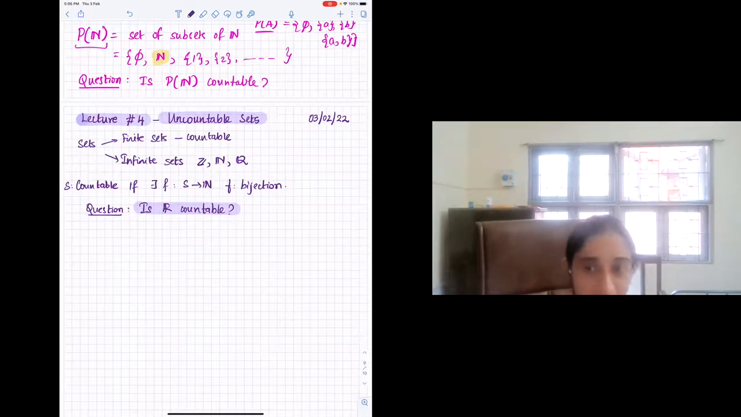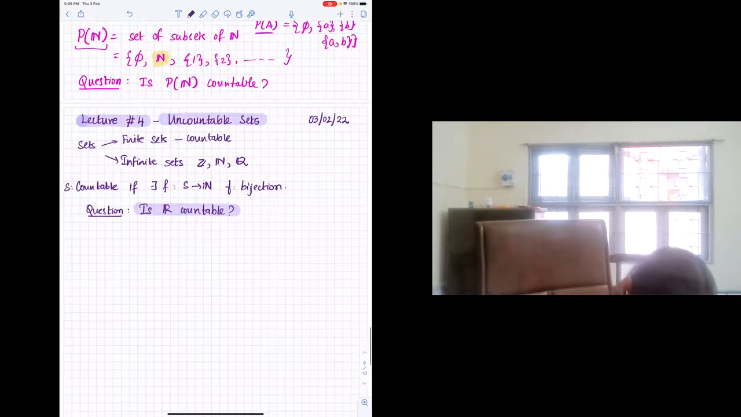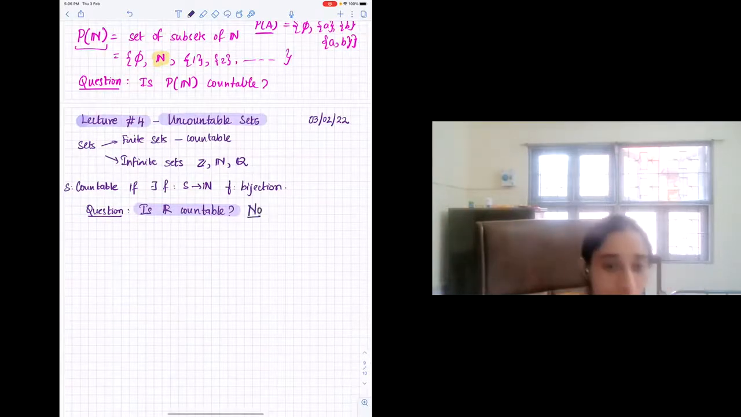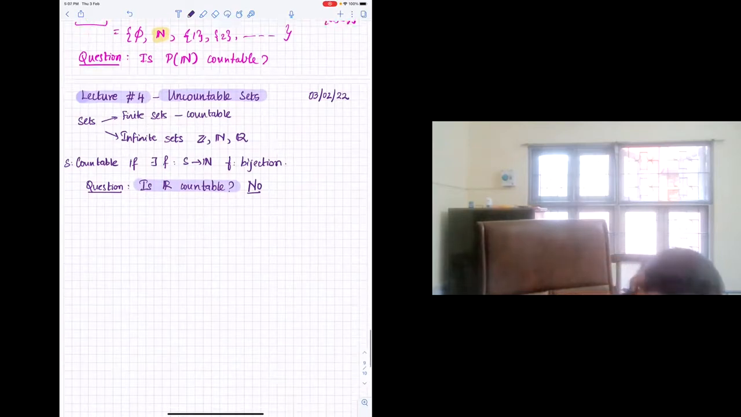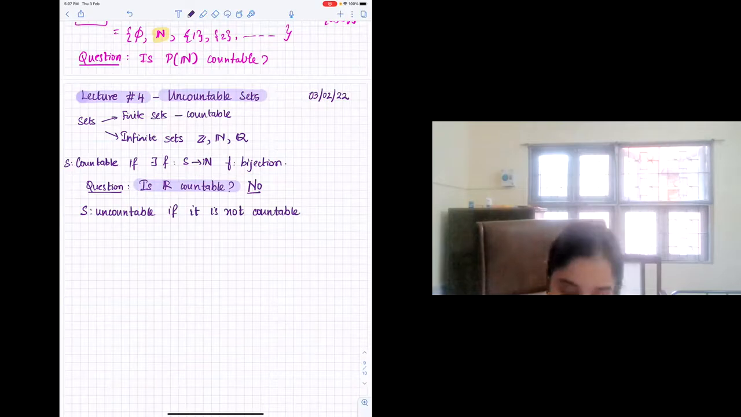Okay. So maybe you haven't guessed, or you all know the answer to this. The answer is no. The set of real numbers is not countable. So what do we mean by that? You say a set S is uncountable if it is not countable. What do we mean by that? There cannot exist a bijection between this set and the set of natural numbers.